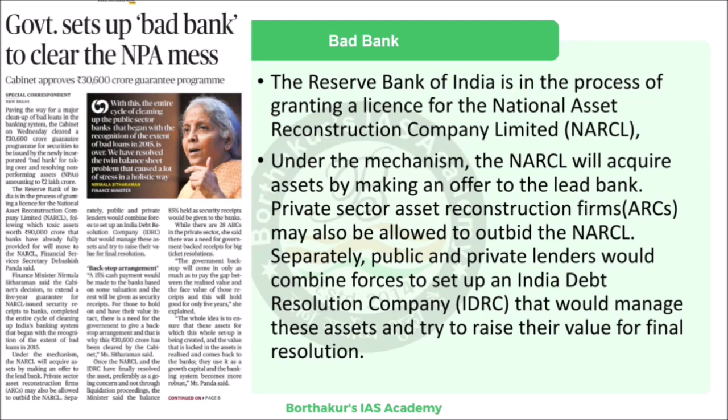They won't pay the whole loan amount. Let us say there is an outstanding loan of 10 lakhs, and NARCL purchases that loan for 7 lakhs. NARCL will pay 15% of those 7 lakhs in cash and the remaining 85% in the form of security receipts. That is how NARCL would purchase bad loans from banks.